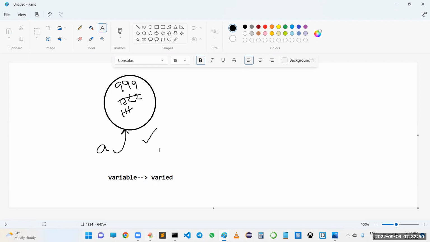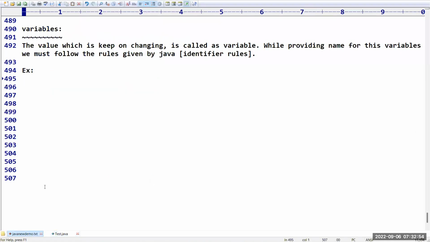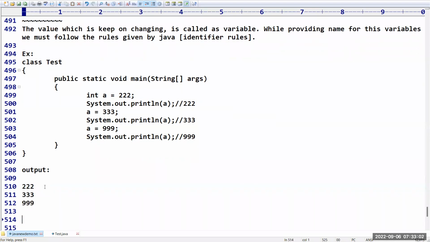Okay, sir, I hope you got clarity about this variable. So what output are we going to get for this program? 322, 333, and then 999. Okay, sir, hope the concept of this variable is very clear for you people. Please confirm, do you have any doubts about this variable? I request everyone to please respond.